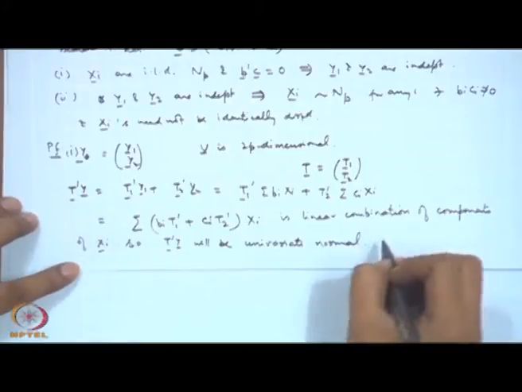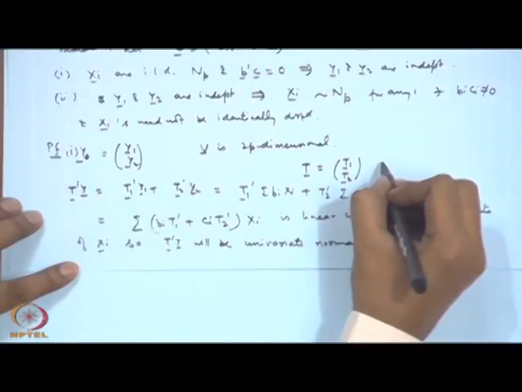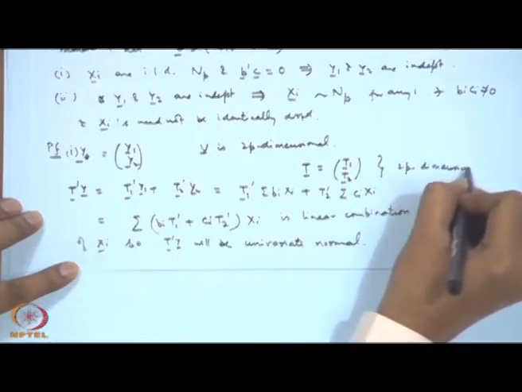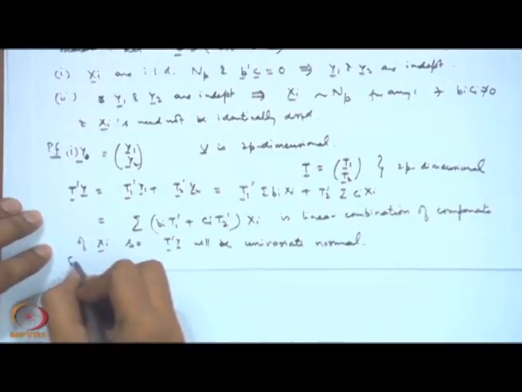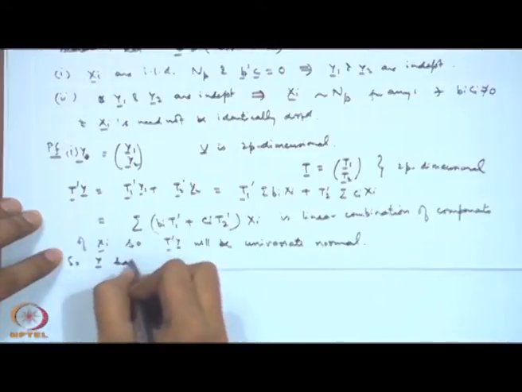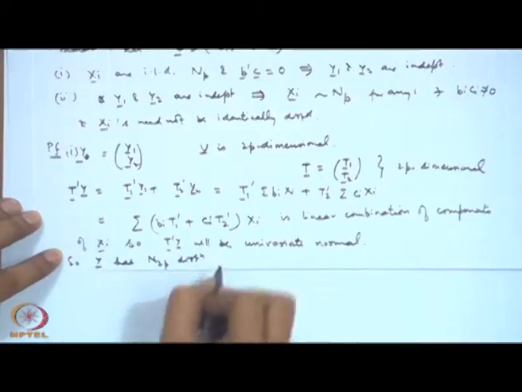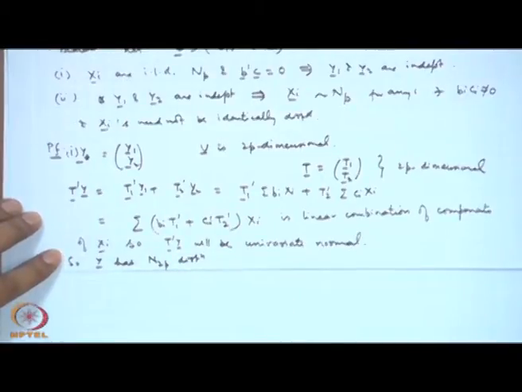So this is for any t, which is 2p dimensional. So Y has an N_2p distribution, that is, a 2p-dimensional multivariate normal distribution.